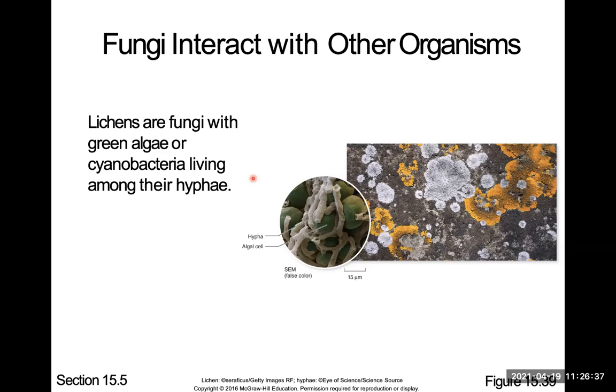If you go outside for a walk, you might see these really dark colors, yellow, orange, red, even on the concrete sometimes. So you already know that algae needs water. It cannot grow without water, but if it has fungus that can get the water for it, then it can grow. So if you were to take these algae cells, these green cells apart and put them in water, it's going to keep growing.